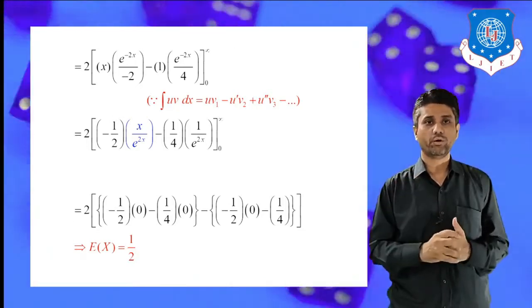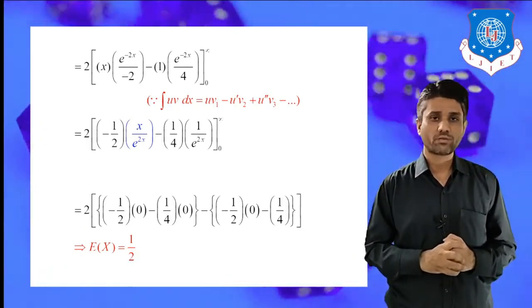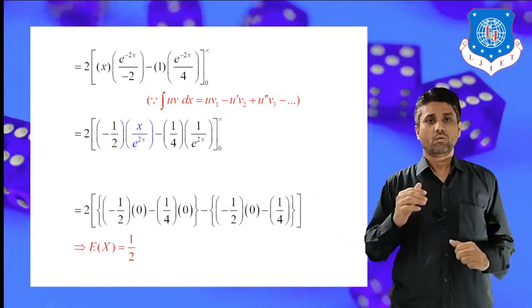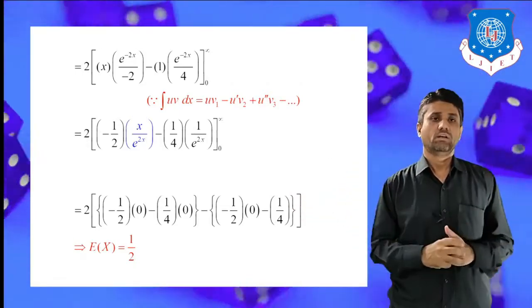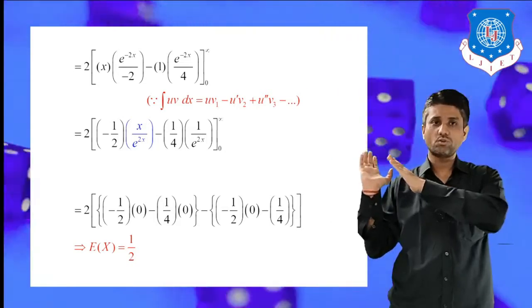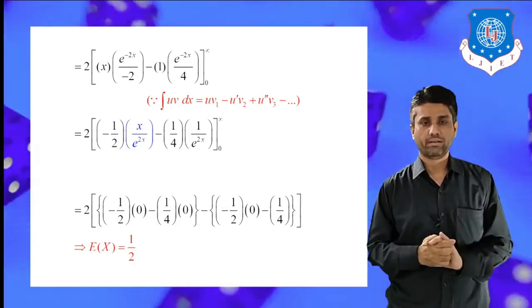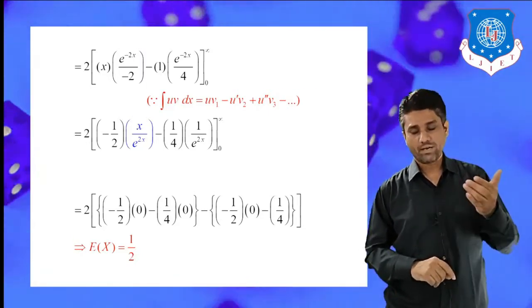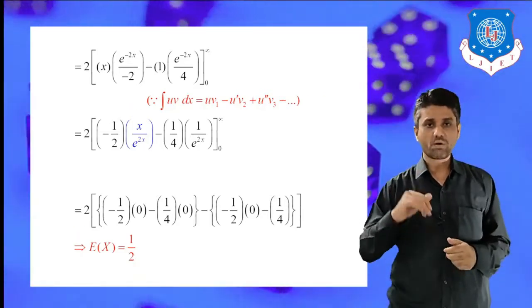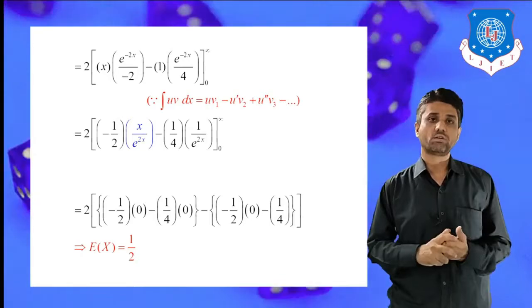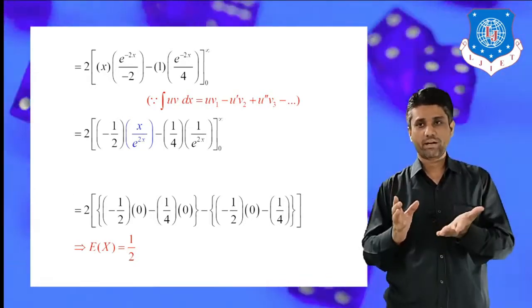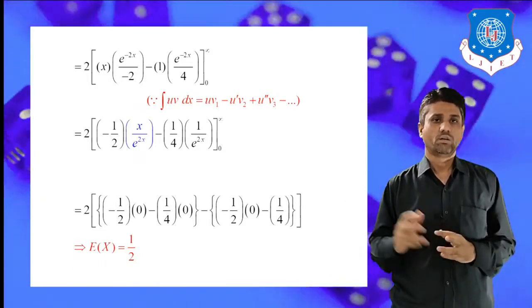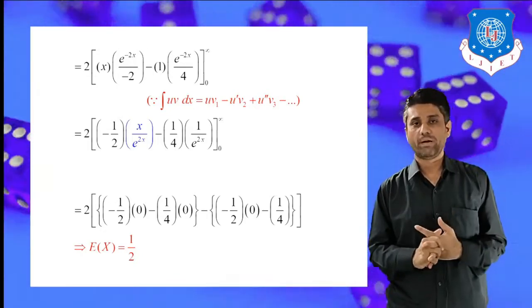That is, the integral of u into v dx is u v1 minus u dash v2 plus u double dash v3 and so on, where u dash, u double dash are the successive differentiations, and v1, v2, v3 and so on are the successive integrations. Applying this generalized rule, we get 2 times, within the bracket, x into e raised to minus 2x upon minus 2, minus the differentiation of x, which is 1, into the integration of e raised to minus 2x upon minus 2, which is e raised to minus 2x upon 4, with the boundary 0 to infinity. Substituting the upper and lower limits, we get the expectation equal to half.